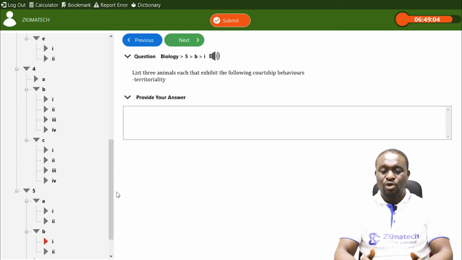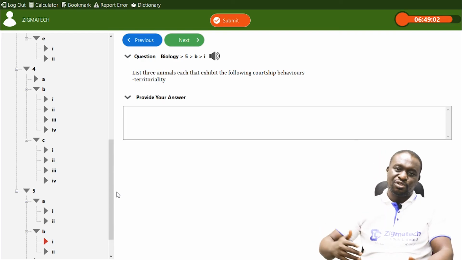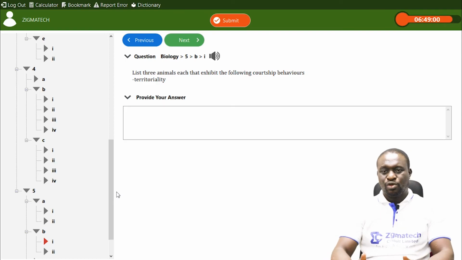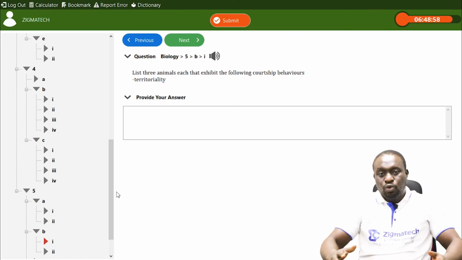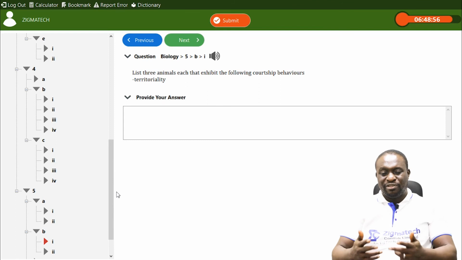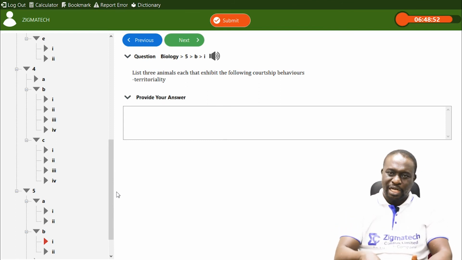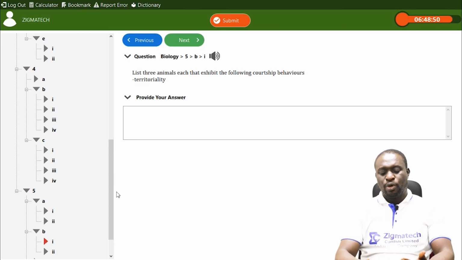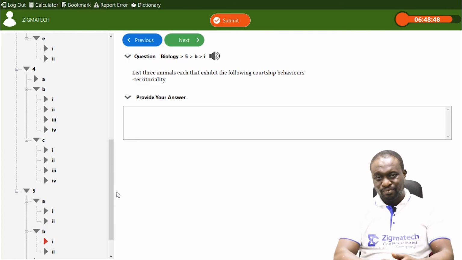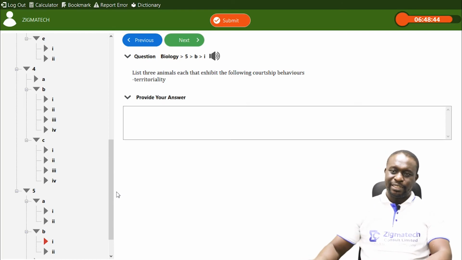Some animals also go around defecating or urinating around those areas to mark that place as their own territory. So we have lions. We also have lizards. Lizards also carry out territoriality. These are some of the few organisms or animals that carry out territoriality.